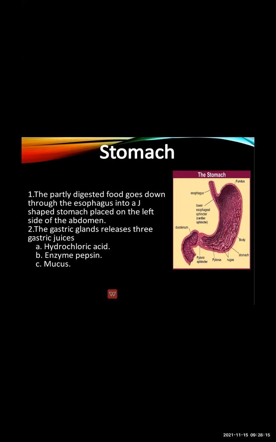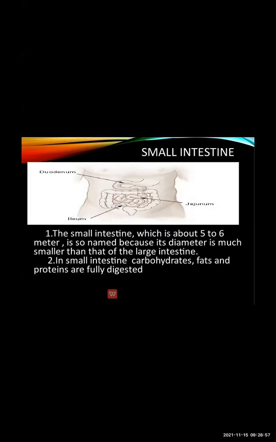So whatever food you are eating is broken down into small parts and transferred to the stomach. So what does the stomach do? Whatever main proteins are present in the food material are digested in the stomach. Okay, and this semi-solid material is then pushed into the small intestine. Whatever valuable things are required are absorbed in the stomach, and the rest is transferred towards the small intestine, the next part of the digestive system.